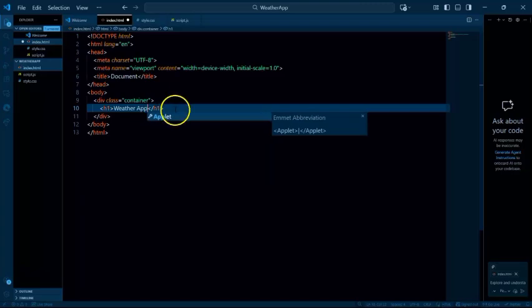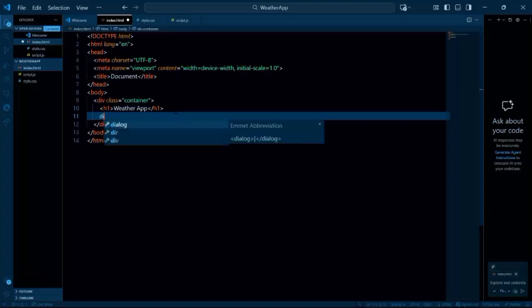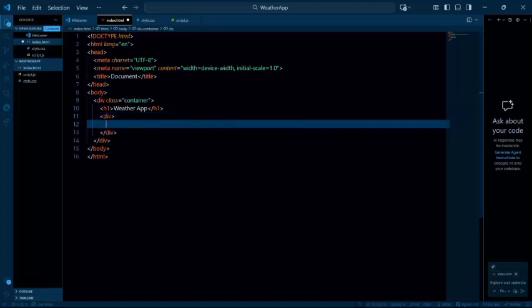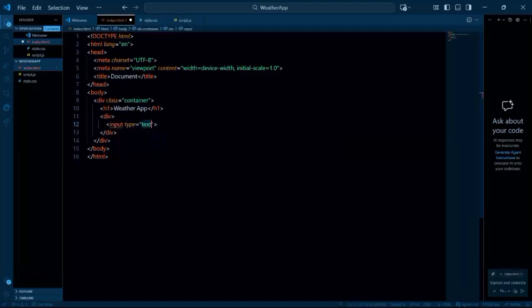So the next thing I want us to have within that is to create another div just within that div, to have a kind of input where you can enter all your entries. So we just say div. So within the div, instead of going to use a form, a lot of times whenever you want to use input, you have to use form. But then sometimes you just want to neglect all of this and just go straight down to your inputs. And you want to have it as text.